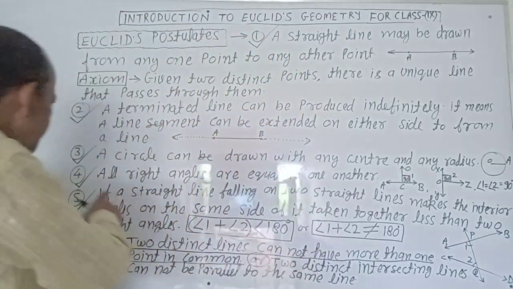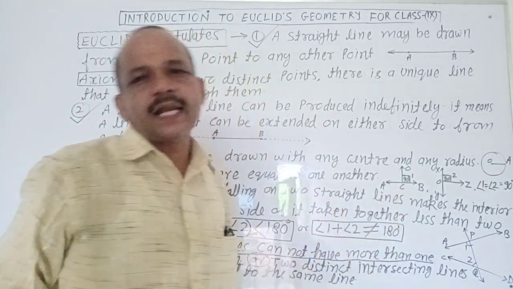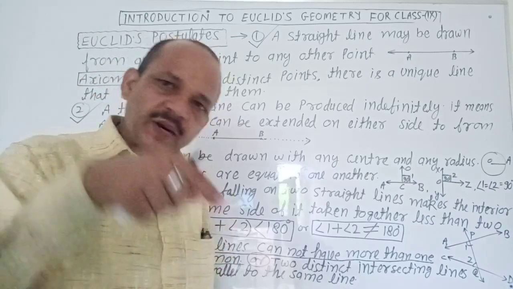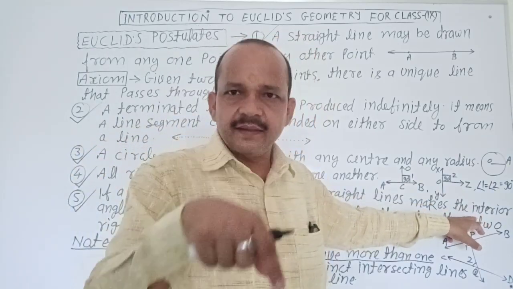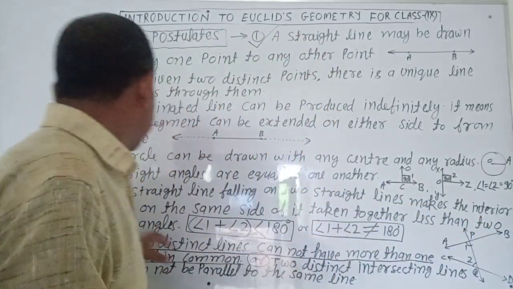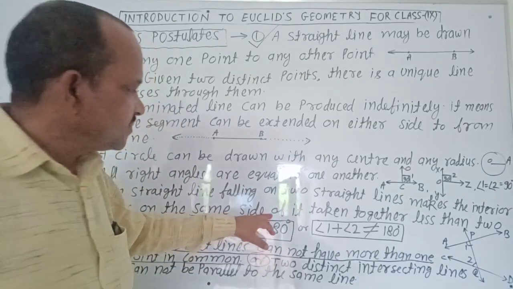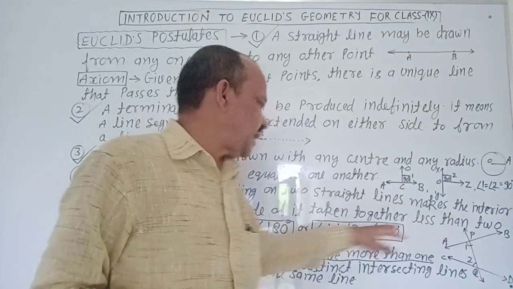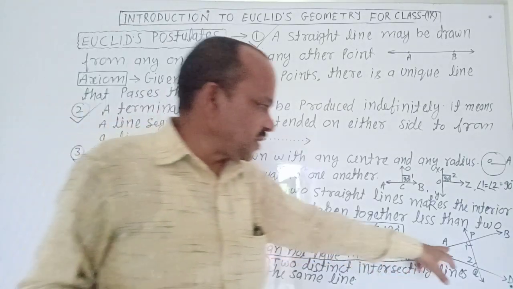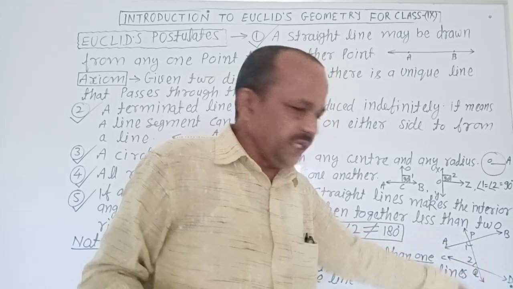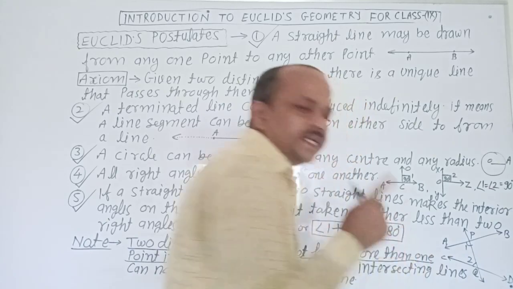Very good. Next. If a straight line falling on two straight lines makes the interior angles on the same side of it take together less than two right angles. It means, here, see the figure. PQ is a straight line, AB is a straight line, CD is a straight line.